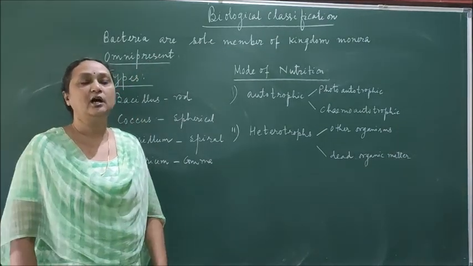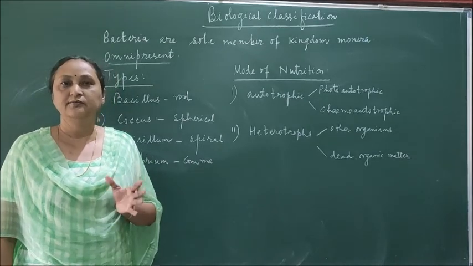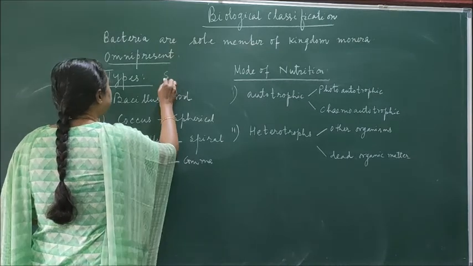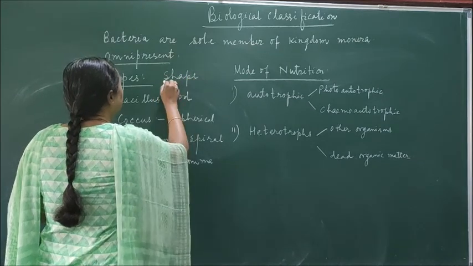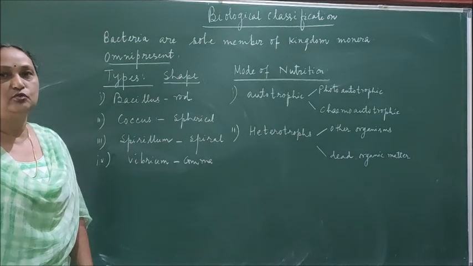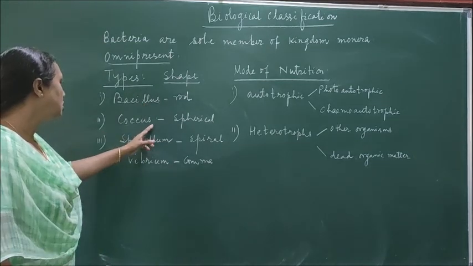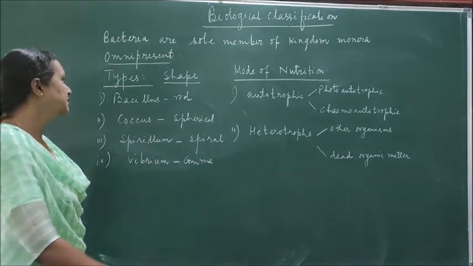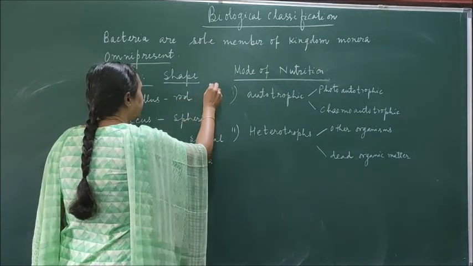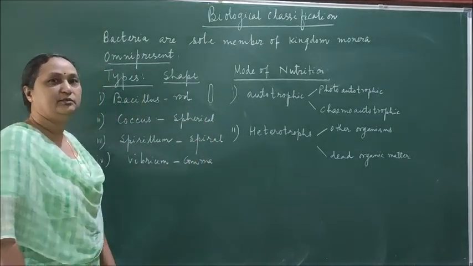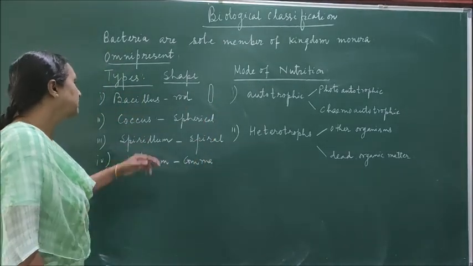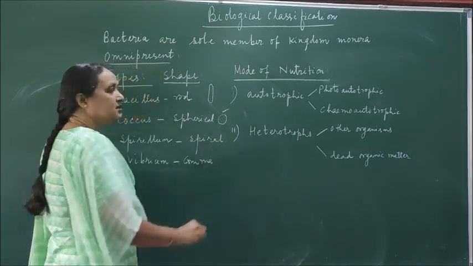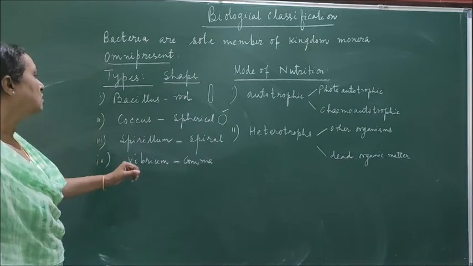There are different ways to classify bacteria. There are different types of bacteria, and on the basis of shape, we classify bacteria into 4 types: Bacillus, Coccus, Spirillum and Vibrio. Bacillus are the rod-shaped bacteria. Then Coccus are spherical bacteria, just like a sphere, and they are called Coccus.